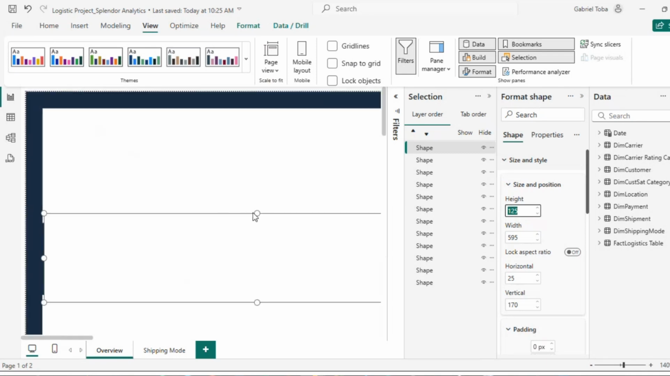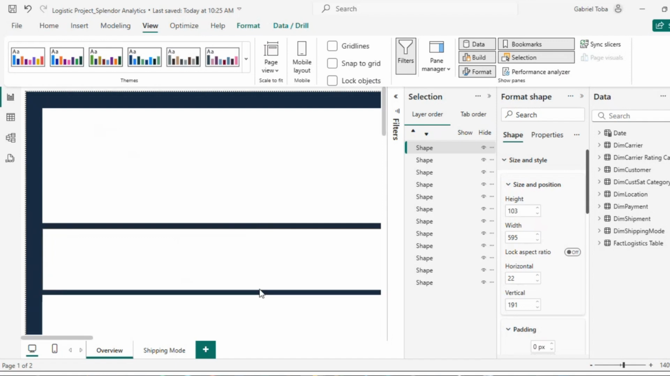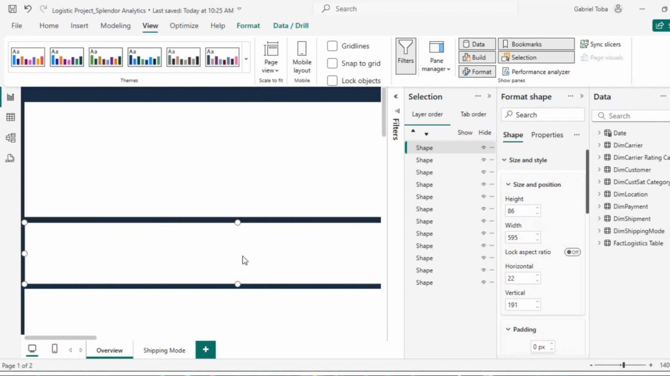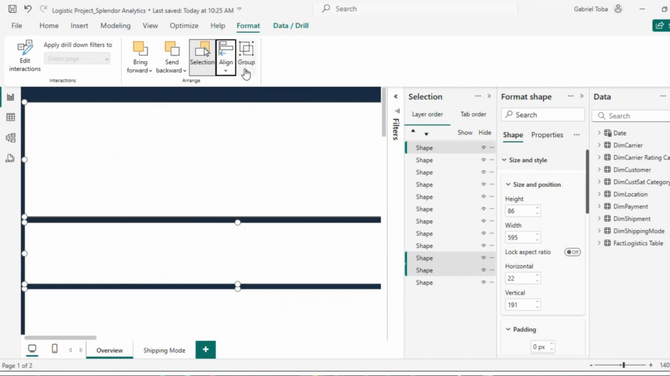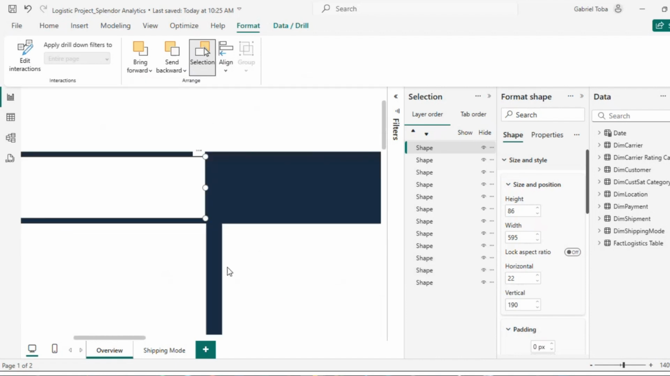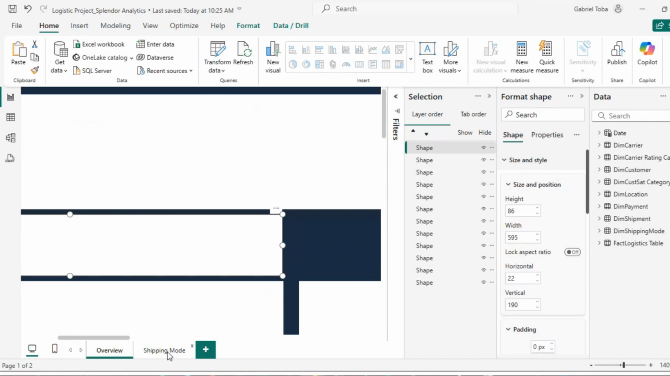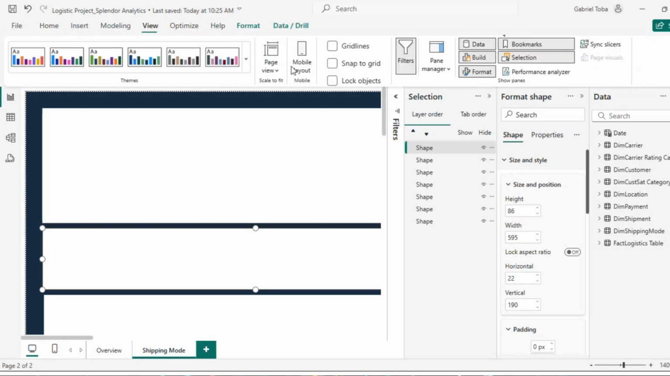Let me zoom out and then try to adjust. I think it makes sense. The placeholder. Let me see. This makes sense. Align left. Distribute vertically. Okay, I think it's better now. So I'll just copy this, Control C, and bring it here. And we are here. I think that's better, that makes sense.